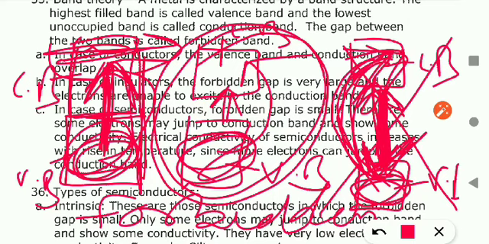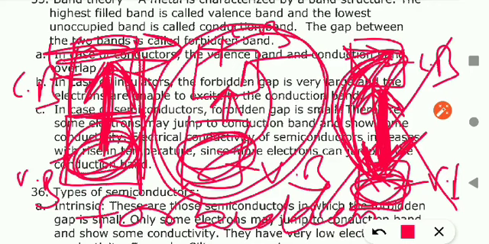Okay, so what is the reason behind that? Conductor conducts the electricity at normal temperature. You will say there is no forbidden zone or energy barrier which will stop the electron from moving from one place to another place. Electron can freely move from valence band to the conduction band. And what is the reason behind insulator nature of the substance? So you will say because of very large gap between the valence band and conduction band, electron cannot cross from the valence band to the conduction band, so they will not conduct the electricity even on heating.